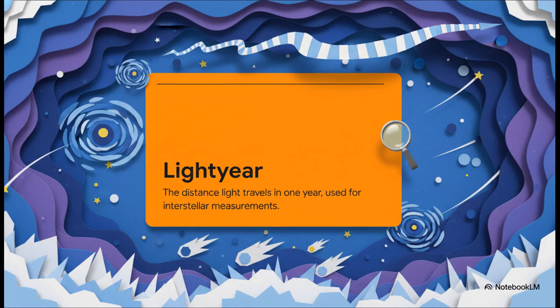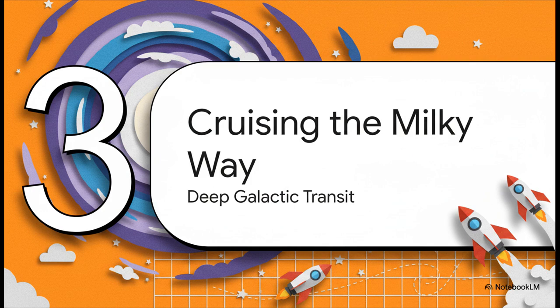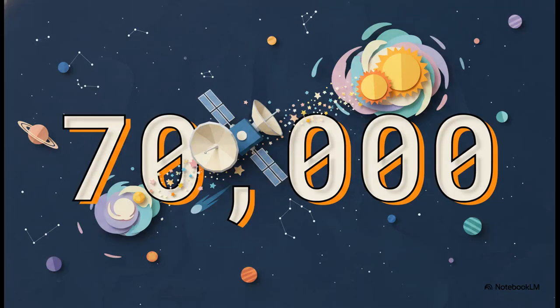When distances become this colossal, the AU just isn't cutting it anymore. So we switch to measuring by the distance light can travel in an entire Earth year. Engaging Phase 3, Cruising the Milky Way. We are now officially plotting coordinates for deep galactic transit. Look at that number, 70,000.